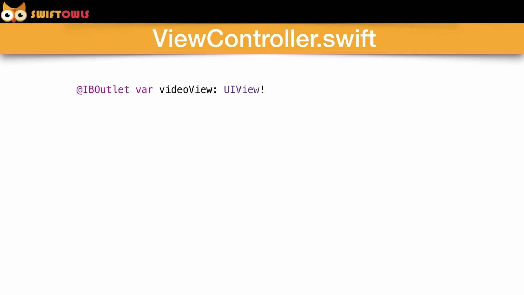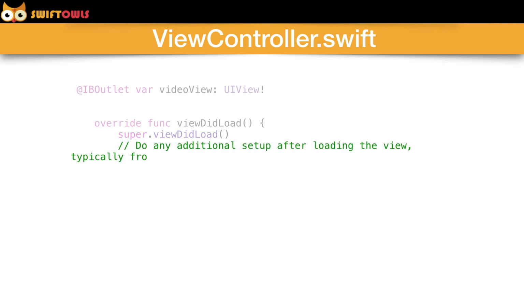Alright, so the last step is to run that setupView in the viewDidLoad function so that it'll get called when the view loads. So you're going to have videoView where we created that outlet. It's going to be under that. So you'll see override func viewDidLoad. You're going to hop up into this function. You're going to see super.viewDidLoad, then you're going to see this text right here.